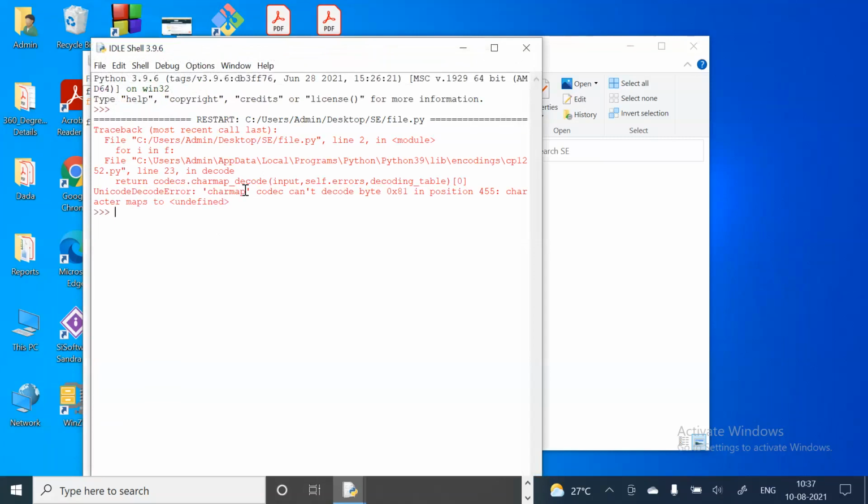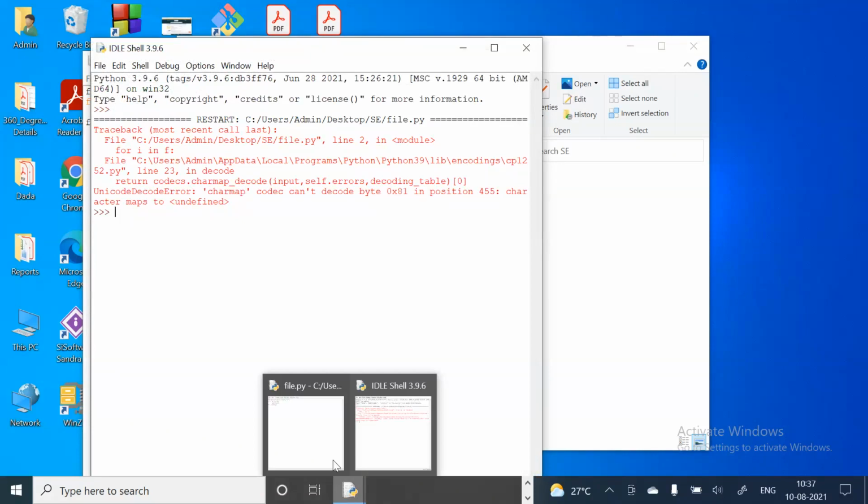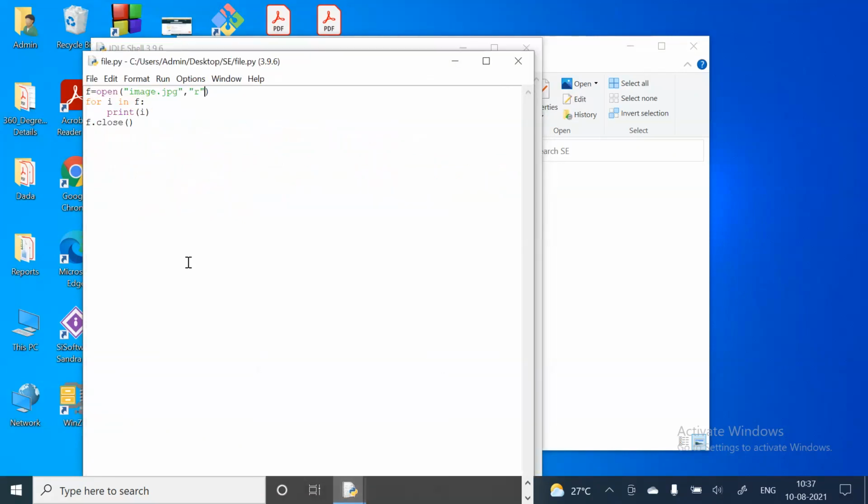That error is what? Because our file is in the JPG format, it means that is a binary file, and whatever mode we have used, this is a text mode. You can see here, this is a text mode, right? So that's why this is providing an error. If you want to use the binary mode, then you can write here rb.